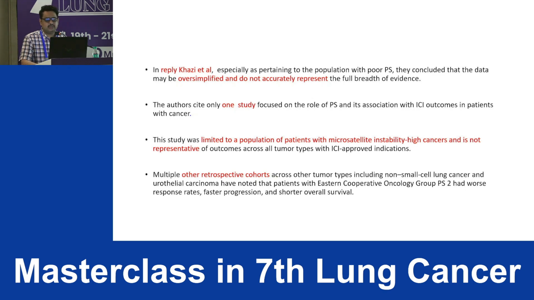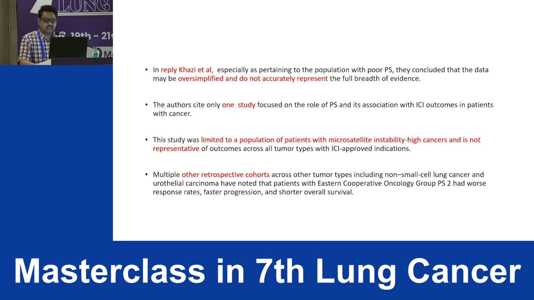In reply, they mentioned that the data was oversimplified and did not represent the full breadth of evidence. The author cited only one study in that paper for the role of PS and the outcomes of ICI. Also, a limited population was included in the quoted paper where MSI was high, which was not representative of the entire tumor population.